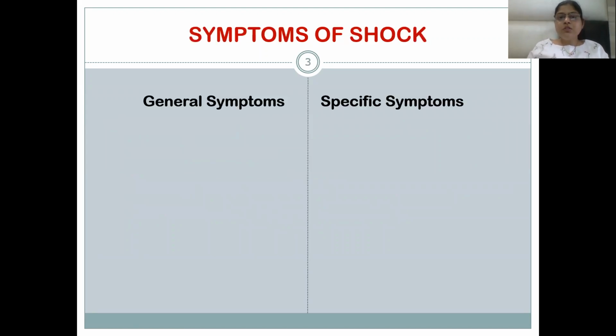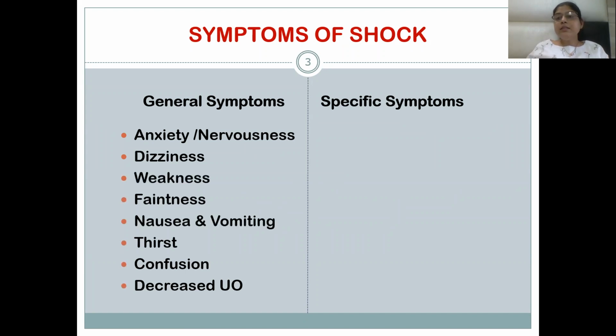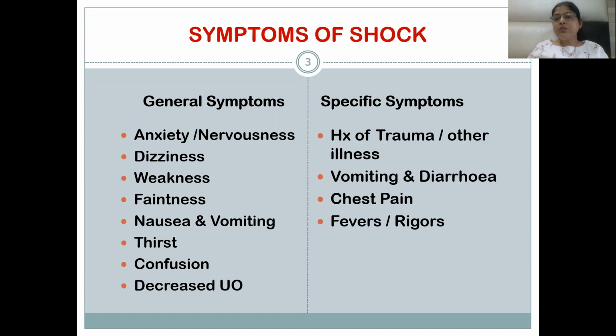Symptoms will be general and specific. General symptoms will be anxiety or nervousness, dizziness and weakness, faintness, nausea, vomiting, thirst, confusion, and decreased urine output. Specific symptoms will be a history of trauma, a lot of blood loss, and any illness like nausea, vomiting, or diarrhea. Any illness or trauma which leads to blood loss, like cancer, can lead to shock, as can chest pain, rigors, and fevers.